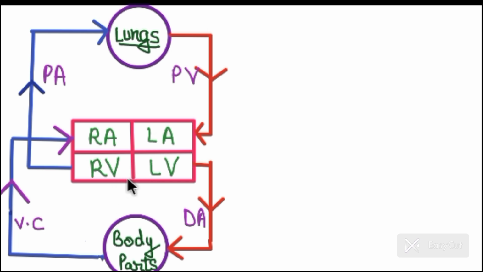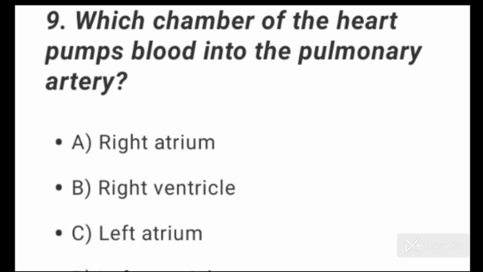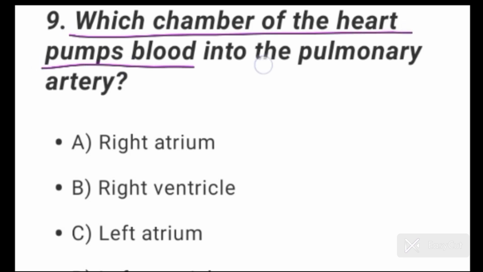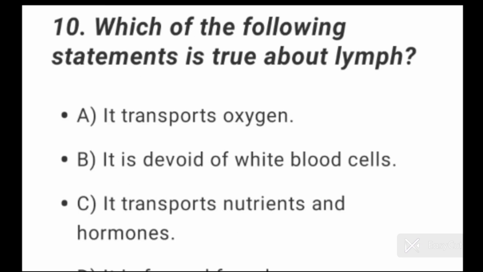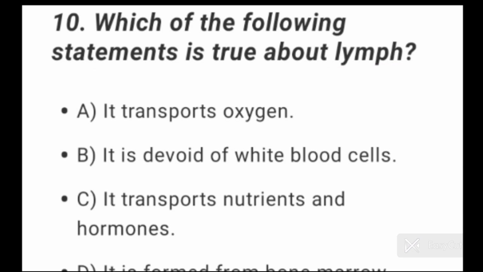Okay. So again see the question number 9. Which chamber of the heart pumps blood into the pulmonary artery? Option B, right ventricle is the correct option here. Question number 10. Which of the following statements is true about lymph? Option A, it transports oxygen. This is wrong. Option B, it is devoid of WBCs. White blood cells are present in the lymph, so it is also wrong.